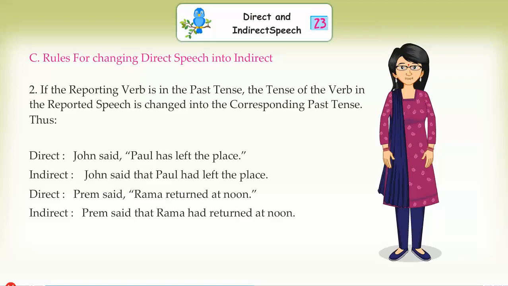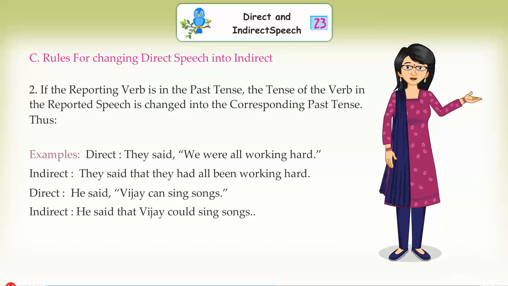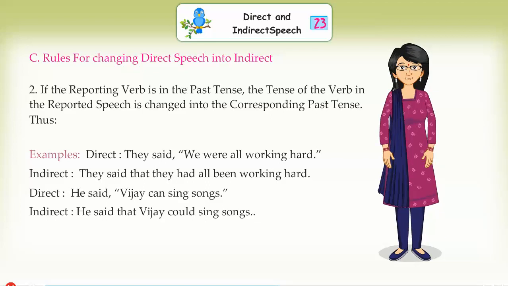Direct: Prem said, "Rama returned at noon." Indirect: Prem said that Rama had returned at noon. Direct: They said, "We were all working hard." Indirect: They said that they had all been working hard. Direct: He said, "Vijay can sing songs." Indirect: He said that Vijay could sing songs.